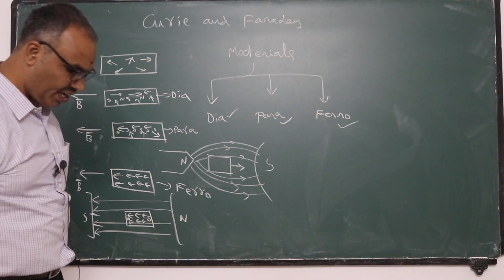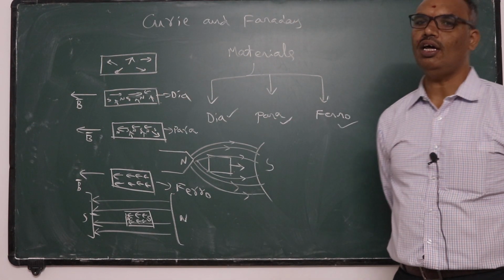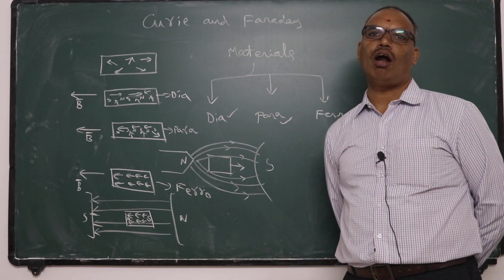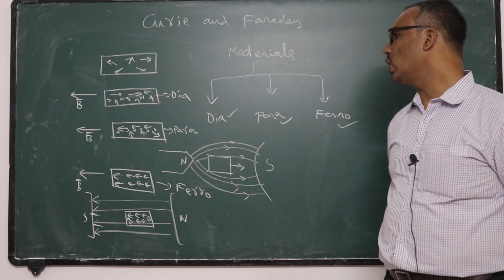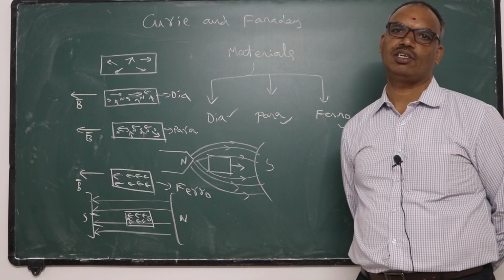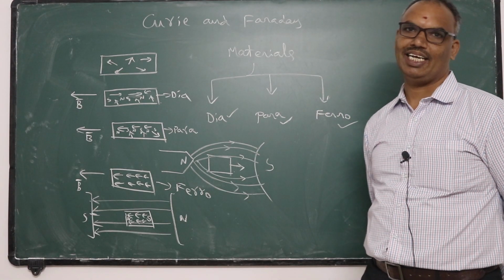So we can classify the materials into these three categories based on the observations given by Curie and Faraday. They did a lot of experiments and concluded the different magnetic behaviors of different substances, and classified magnetic materials into these three categories.